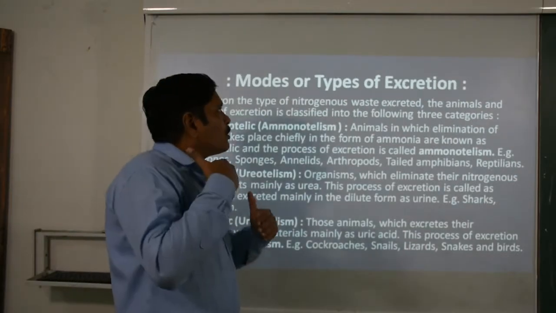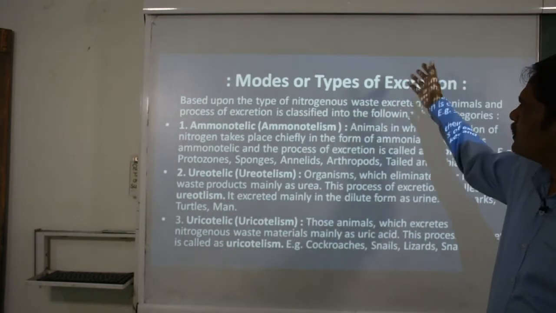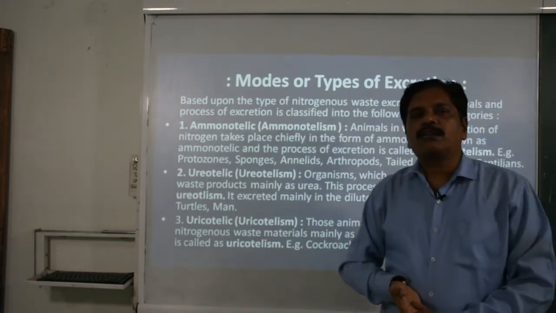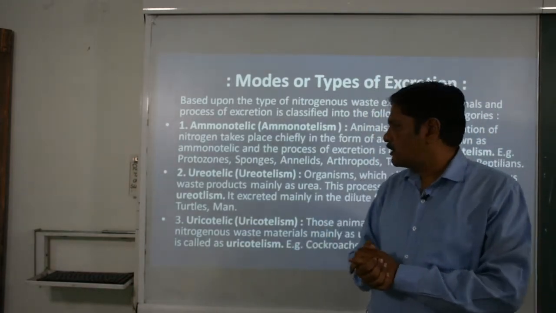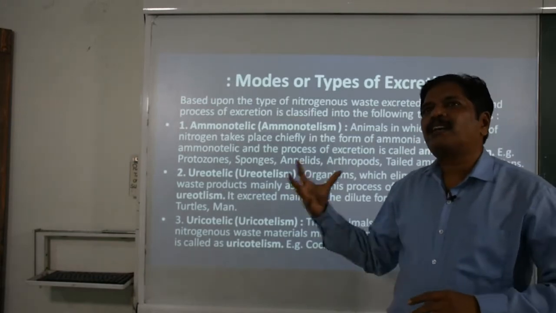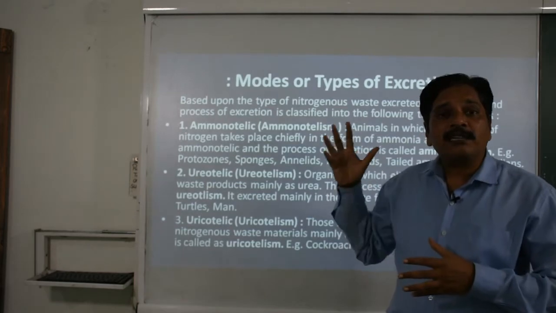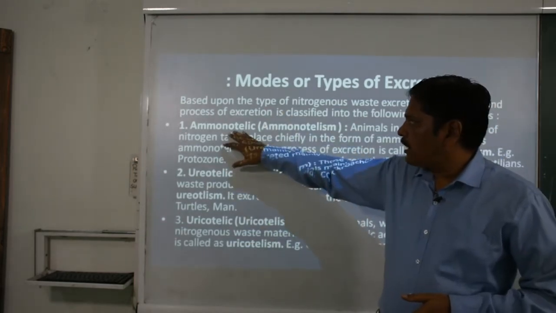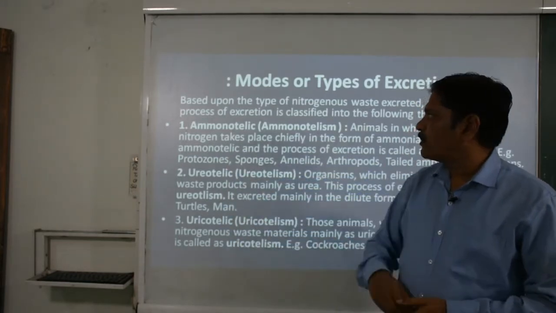But here the mode or type of excretion is dependent on the nature of the nitrogenous waste material. So basically, based on the nitrogenous waste material, organisms are categorized into three specific categories. One is the ammonotelic, second is the ureotelic, and third is the uricotelic.